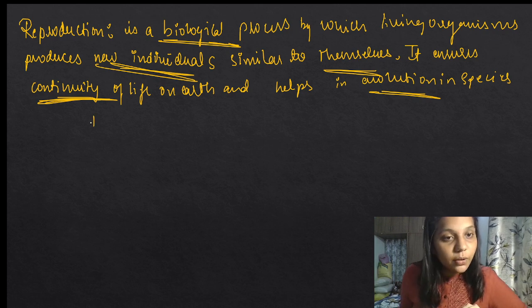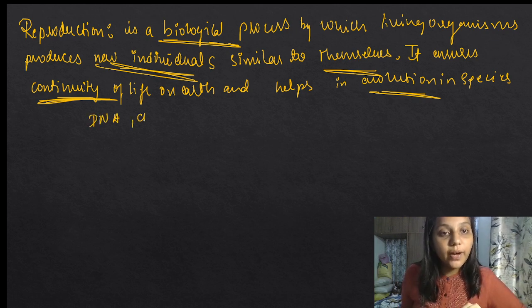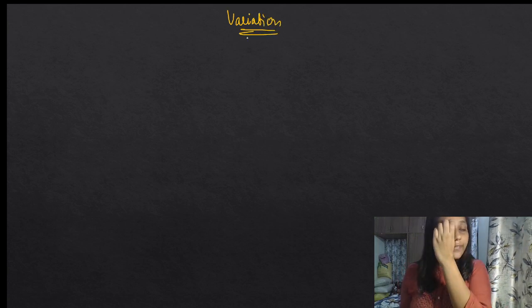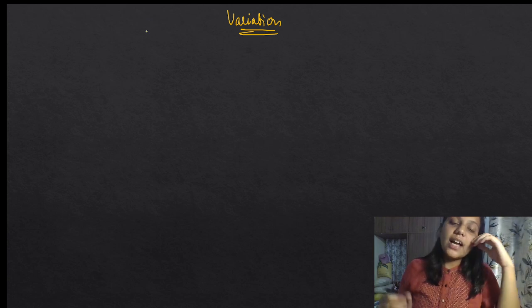And we have learned about DNA and what is chromatin, right? And what are chromosomes and what are genes. These all things are good to go. And let us move to the next topic, that is variation. What is variation? First I will give some examples, then you can catch it very easily.